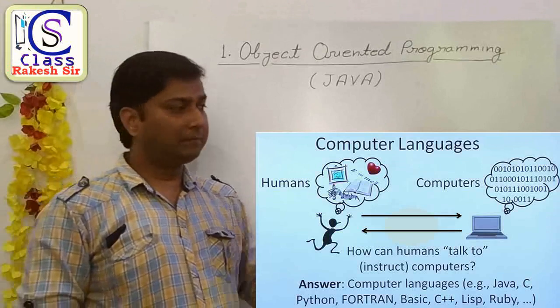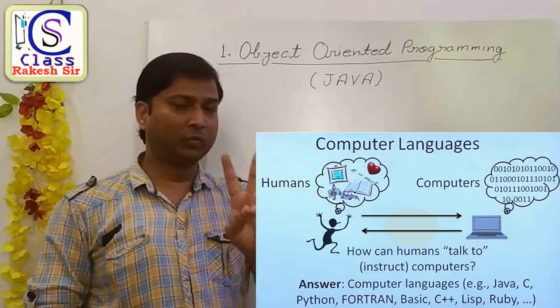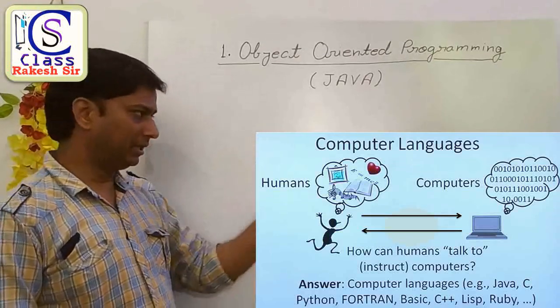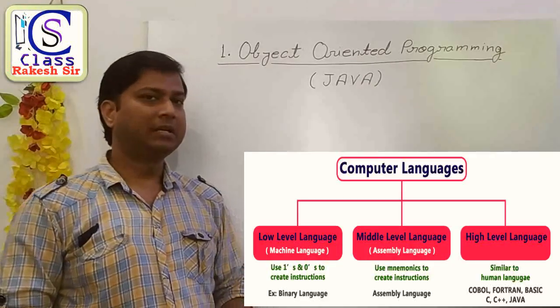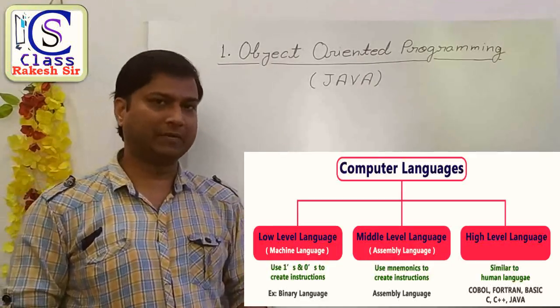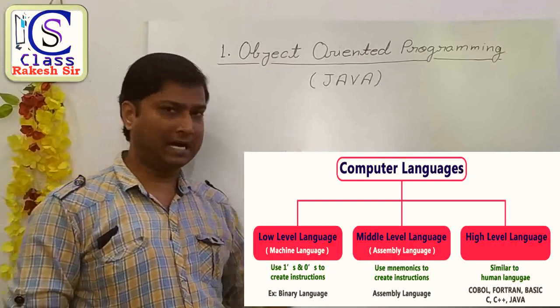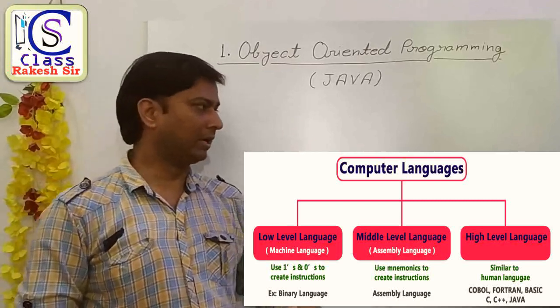Now, basically there are two different types of computer language, but here we are showing three types. Basically there are only two: high level language and low level language.